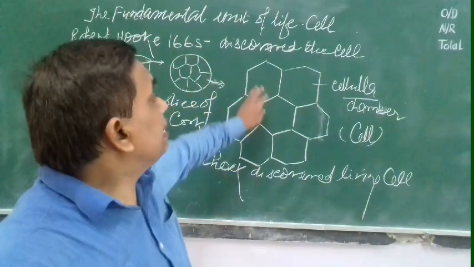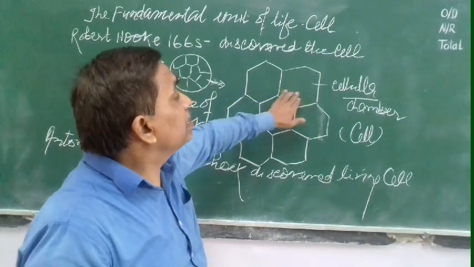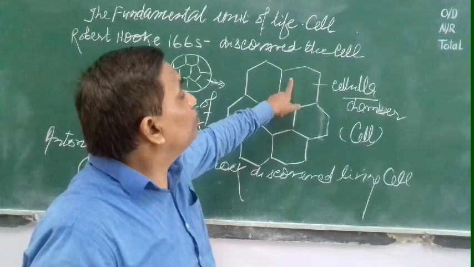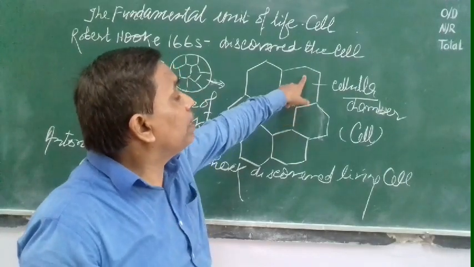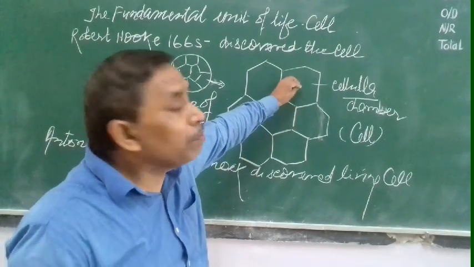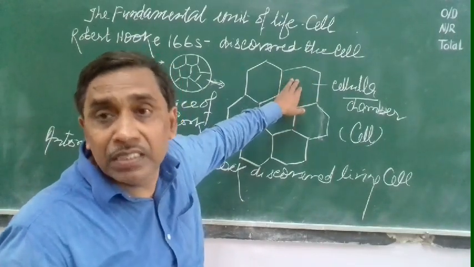Similarly, in a living cell there is cytoplasm, nucleoplasm, and in the nucleus, chromosomes, and then different cell organelles like mitochondria, endoplasmic reticulum, Golgi complex are all present. And they are performing their functions by exchanging material. They need nutrients.